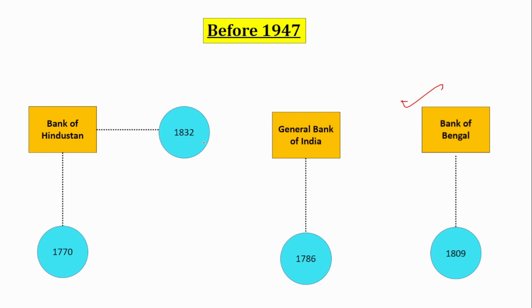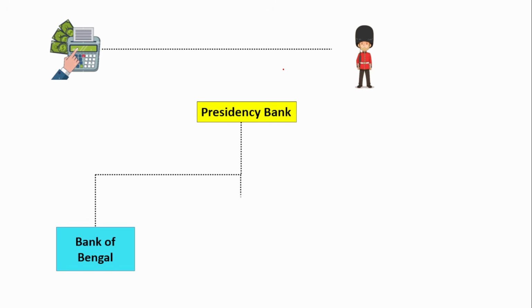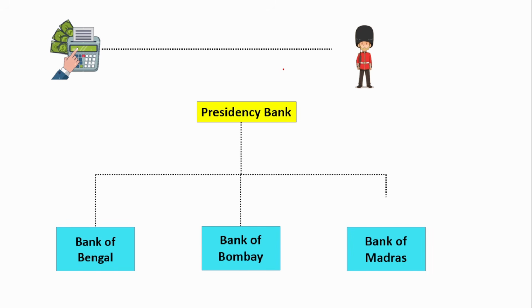So these are the major banks. Next, the main purpose of the banks established then was to provide trade services to the British. That was the main reason for creating banks. And there were three presidency banks that existed in India. One is the Bank of Bengal, next is the Bank of Bombay, and third is the Bank of Madras.